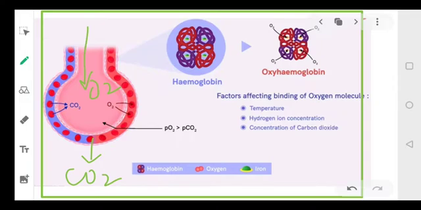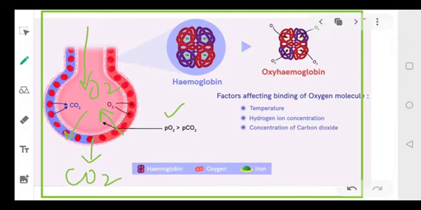So in the alveoli, we can say the partial pressure of oxygen is more than carbon dioxide. ठीक है, तो alveoli के अंदर ऑक्सीजन का पार्शियल प्रेशर कार्बन डाइऑक्साइड से ज़्यादा होगा. So what will happen? The oxygen will come into the blood and CO2 will go into the alveoli. So because of this pressure difference, ऑक्सीजन ब्लड के अंदर आ जाएगा और ब्लड से कार्बन डाइऑक्साइड एल्वियोलाई में चला जाएगा.